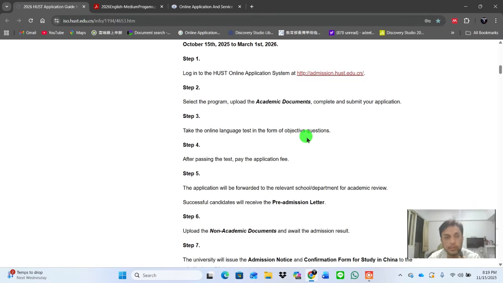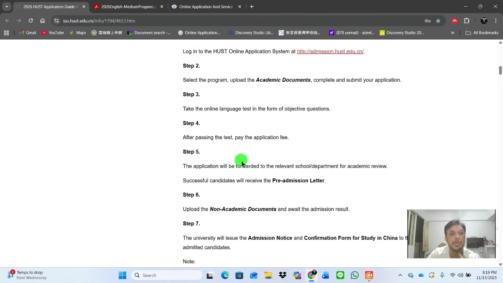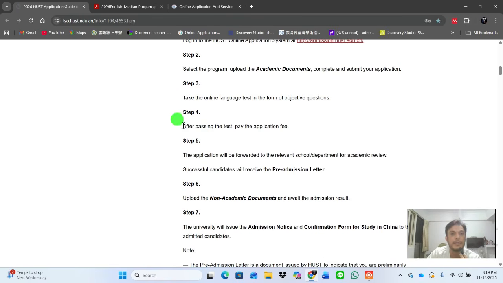So when you submit your application on the same portal, next day or maybe next week or maybe next month, they will send you an online test. You have to fill up your online MCQs test. If you pass that test, then it means that you are admitted in the university, or they will give you an admission notice. But to get an admission notice, you have to pay a fee. After passing the test, it is a confirmed thing that you already got admission in the university.